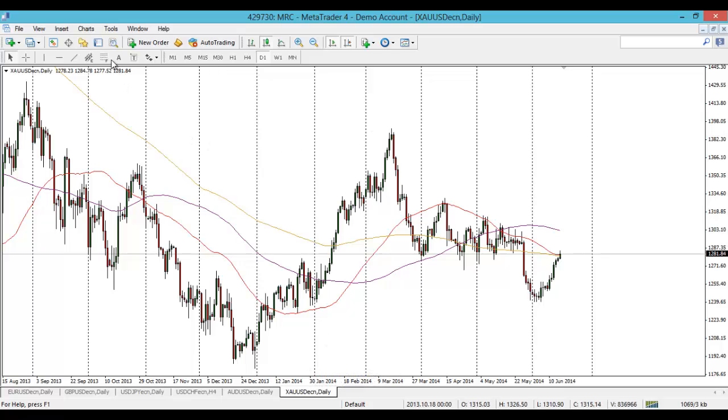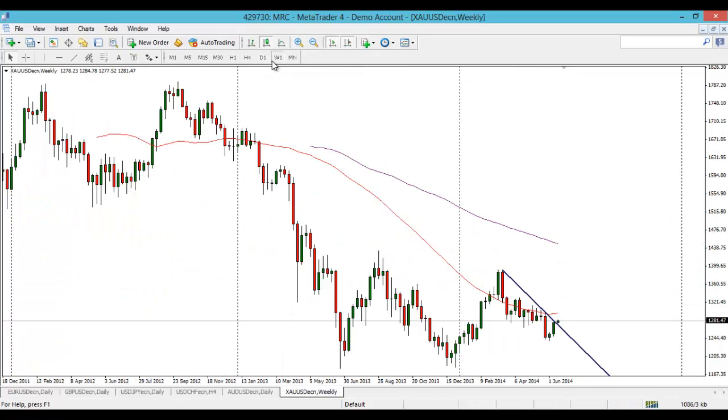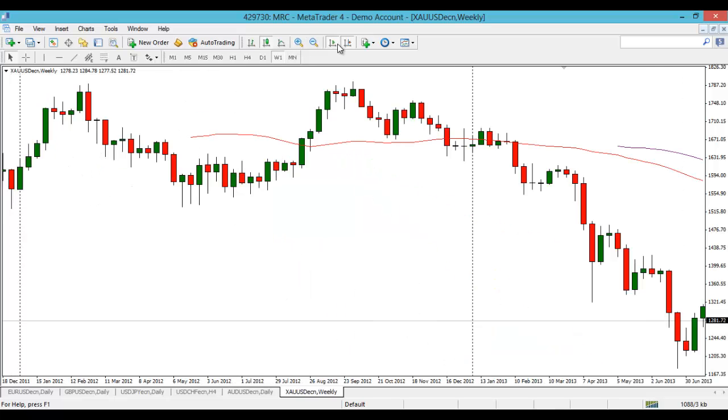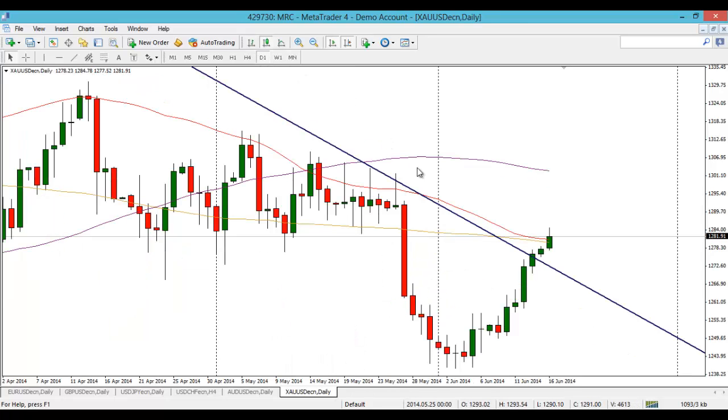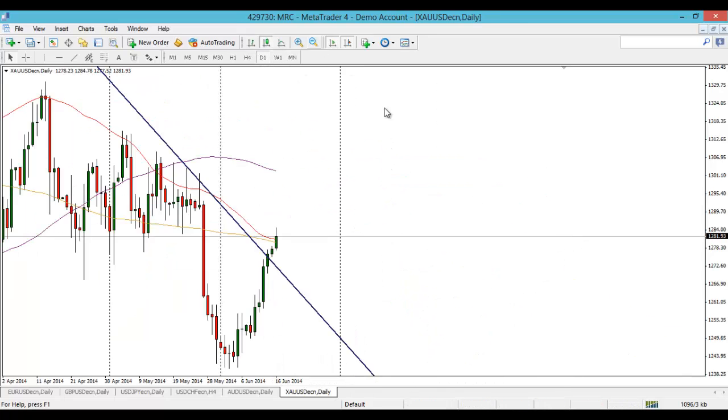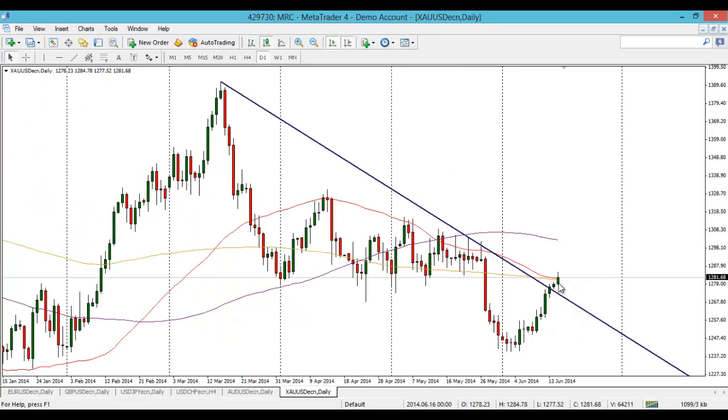Gold on the daily is starting to get interesting now. We had this break of this sort of trendline resistance here, which has been playing out pretty much all year. So we've had the daily candle close and the weekly. Actually, no, we haven't had a weekly candle close above that. Well, we've had a weekly open above it, but in terms of the daily, we've had the daily candle closes. You can currently see that we're testing these key moving averages here. So we've got the 200-day and the 50-day moving average.